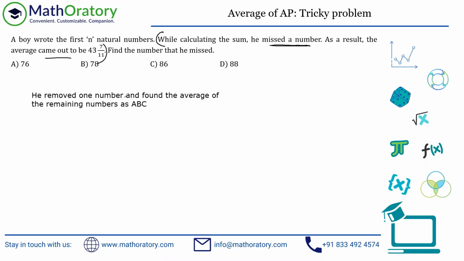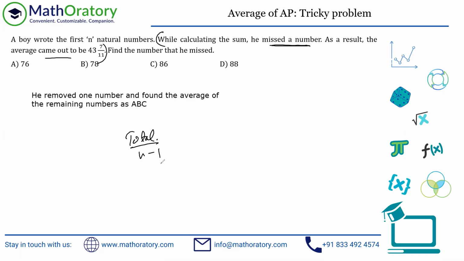So the difference between these two questions is, see, when he is removing one number and finding the average of the remaining numbers, or even if the remaining numbers is explicitly not given, and finding the average to be whatever, he is purposely doing that, right? So when he's purposely doing that, when he calculates the average of the rest of the numbers, he's going to divide the total by n minus 1, isn't it?